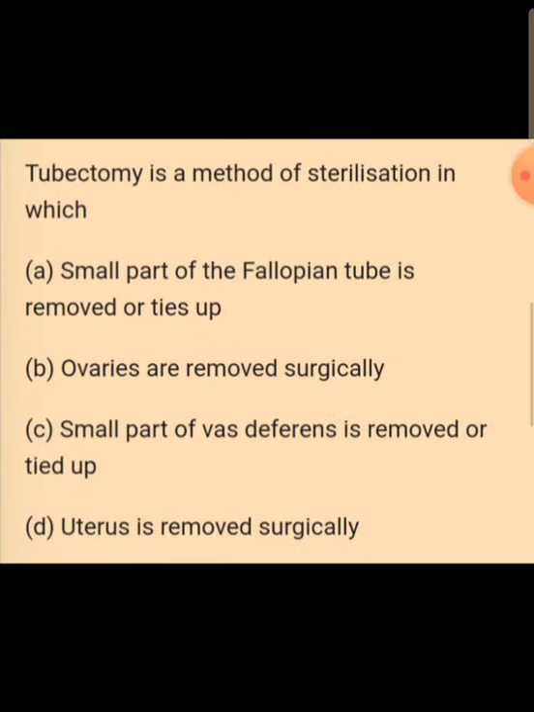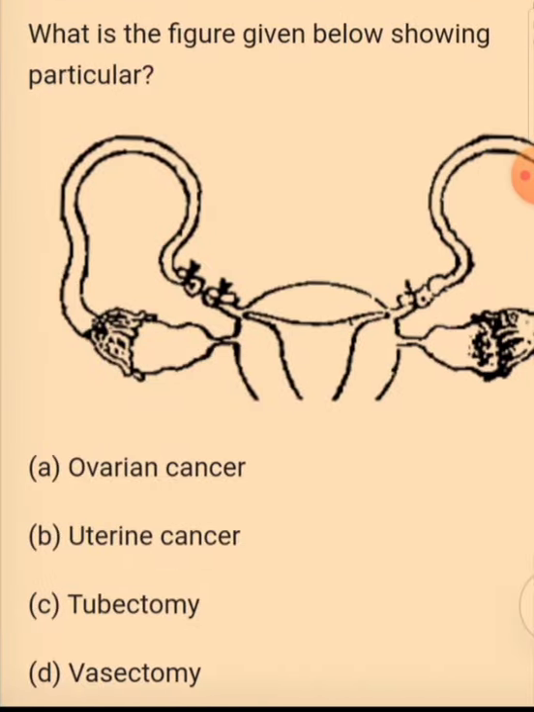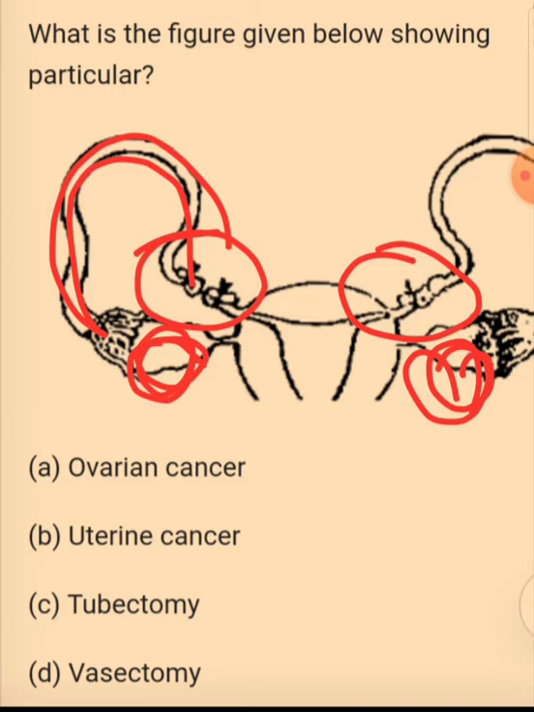Tubectomy is a method of sterilization where a small part of the fallopian tube is going to be removed or tied up. It's a female sterilization method where the oviduct or fallopian tube is cut and tied. This is the diagram that shows the fallopian tube or oviduct has been cut and tied, so that whatever egg is produced in the ovary will die there itself. It will not come to the fallopian tube for further process of fertilization. So this figure is of tubectomy.